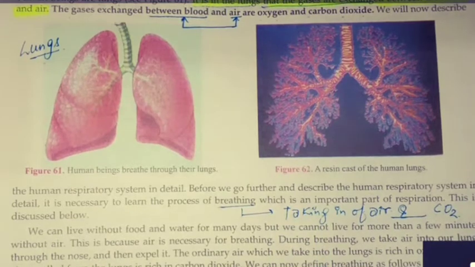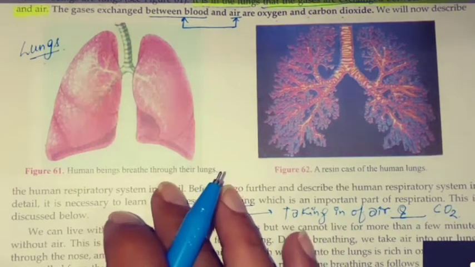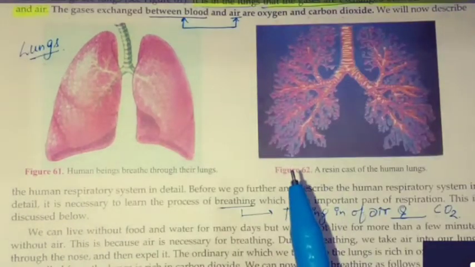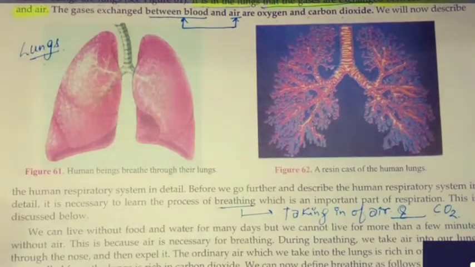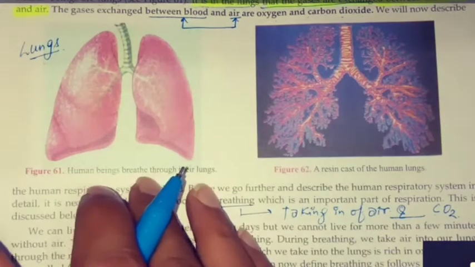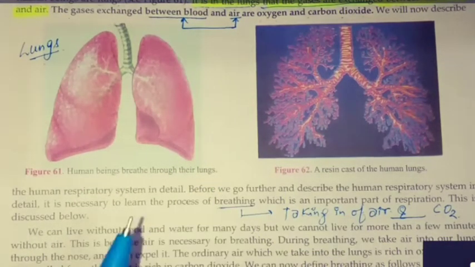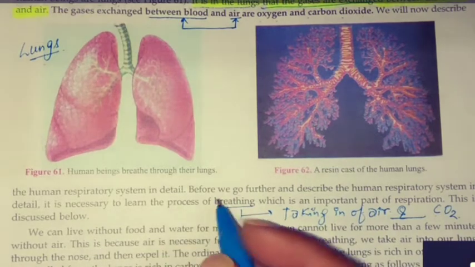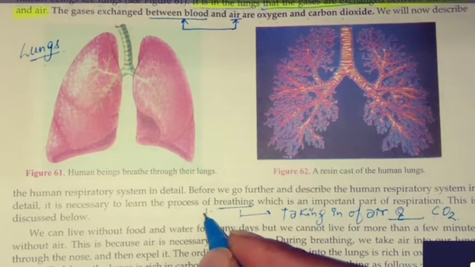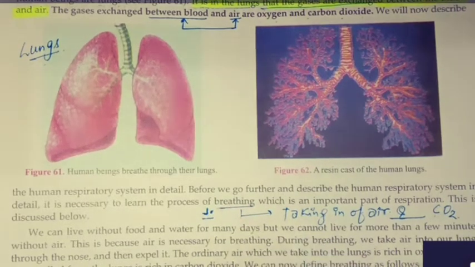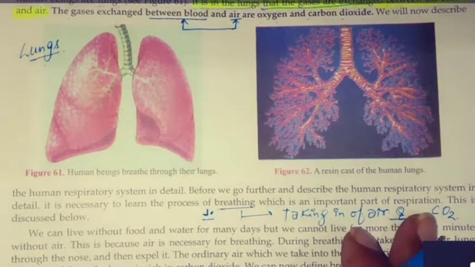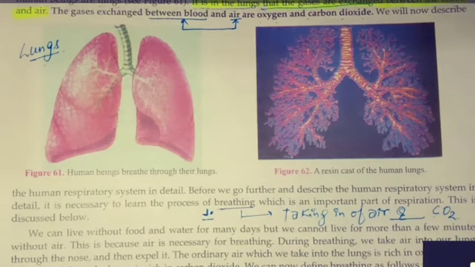The reason I told you is because if you don't take in the air, how will the blood absorb oxygen and transport it to the cells? कैसे transport करेगा जब उसको oxygen मिलेगी ही नहीं? And our body is getting oxygen by the process of breathing. So this is the first process and it is very important and essential. If this process stops, respiration will not take place. Okay,